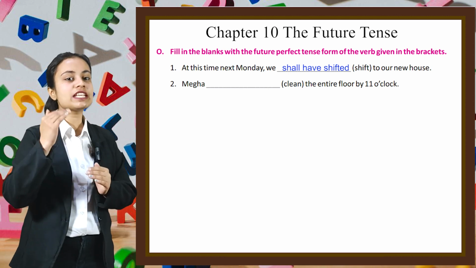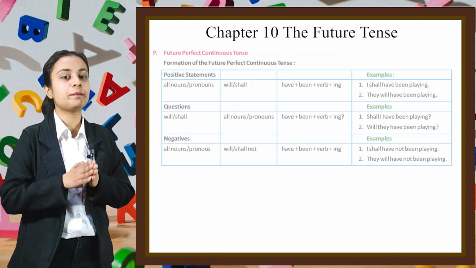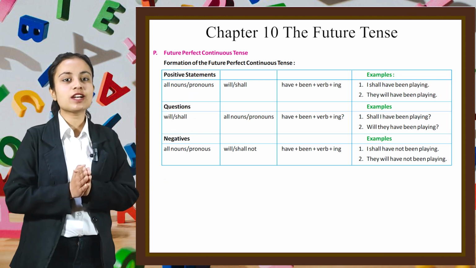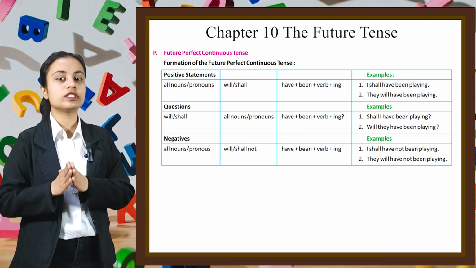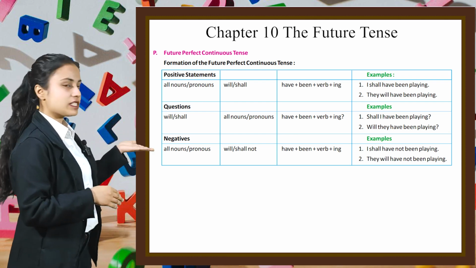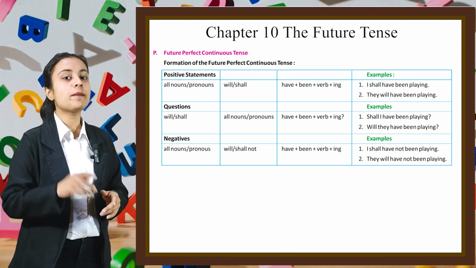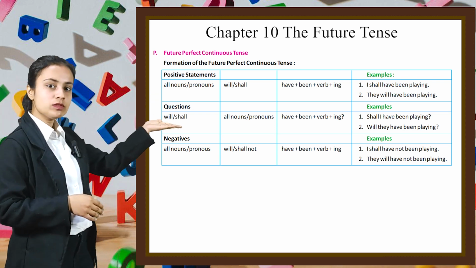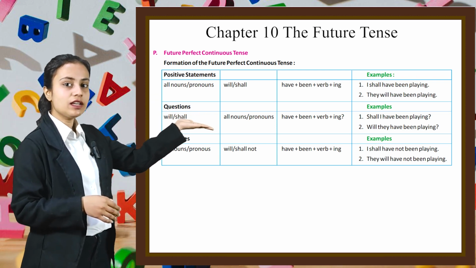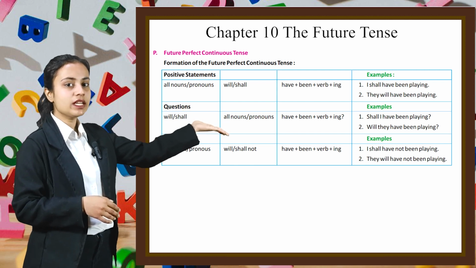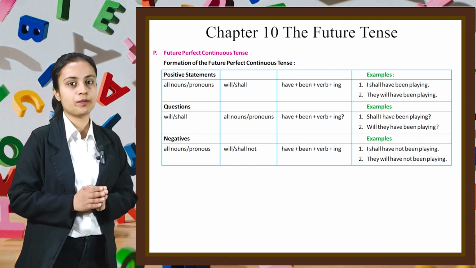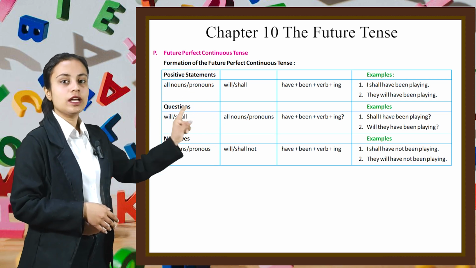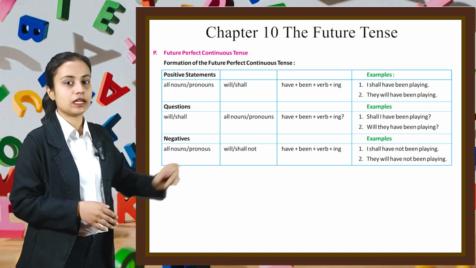Let's move on to the next part of the question, which is part P, future perfect continuous tense. Let's start with the formation of future perfect continuous tense. So here a table is given in which, if we have to form a positive statement, we first write all nouns or pronouns, then add will or shall, then have plus been plus verb plus ing form. For example, I shall have been playing. They will have been playing.